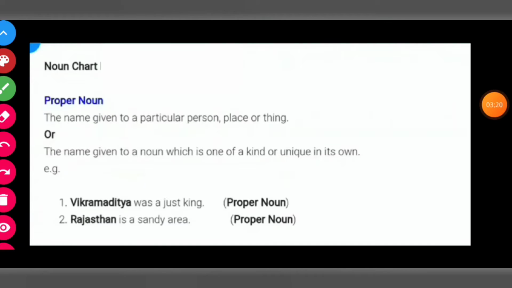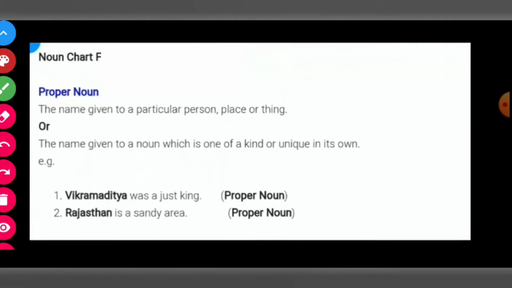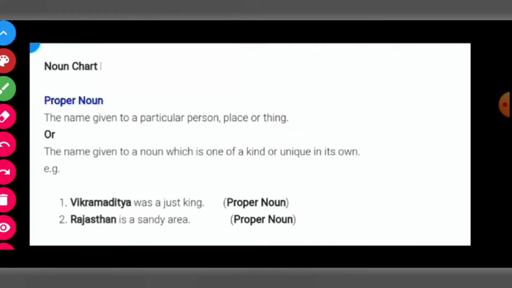First type of noun, proper noun. The name given to a particular person, place or thing is proper noun. The name given to a noun which is one of its kind, or unique in its own way, means a special name.